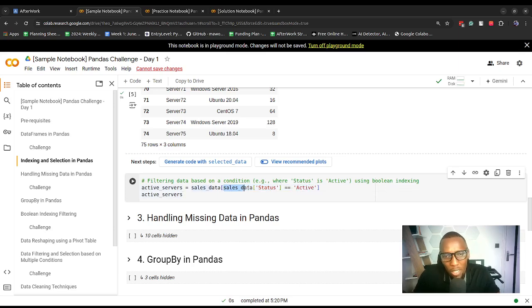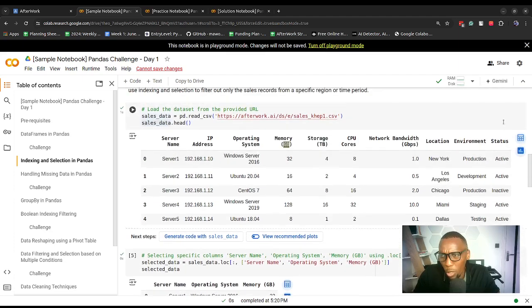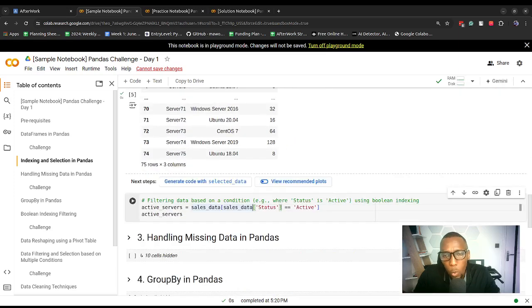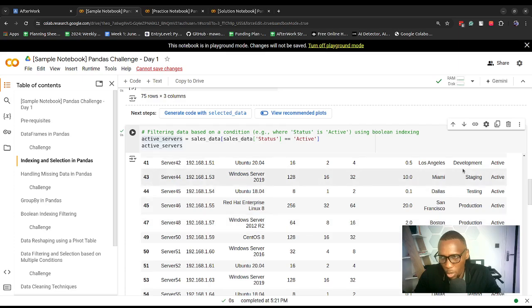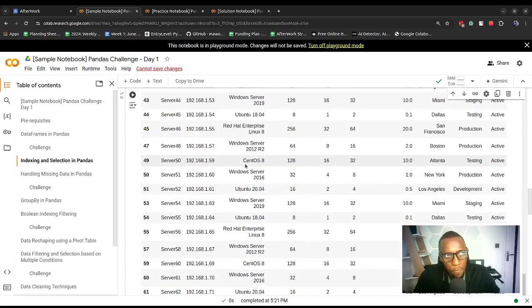In our case we have sales data, then the status column, where the value is equal to, so we use a double equal sign, not one, active. If the status in that column is equal to active, then we display it, and that's what we get as active servers. You can see the records that we have here are for active servers.